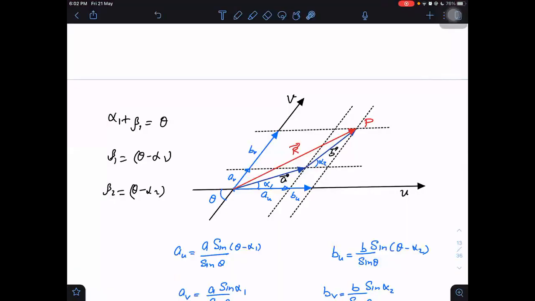So what is beta 2? Beta 2 is theta minus alpha 2, right? And beta 1 is theta minus alpha 1. And then we can use these.